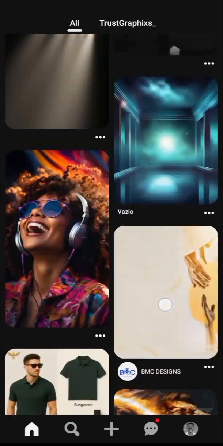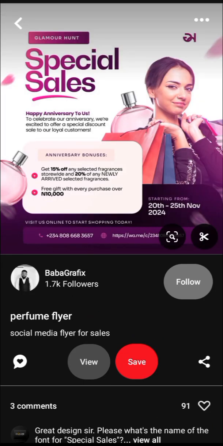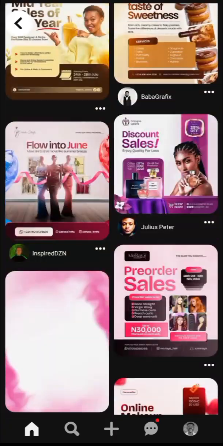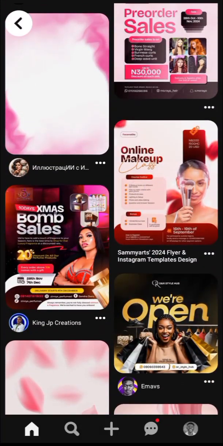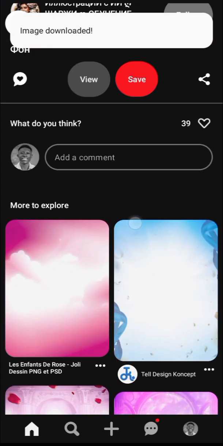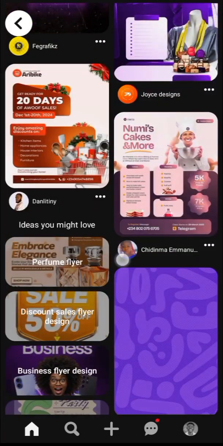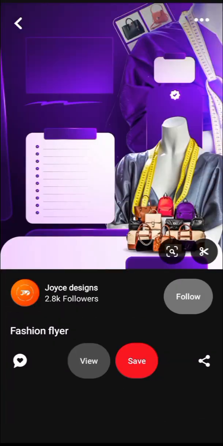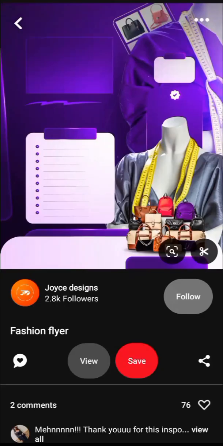The thing there is just to know the kind of keyword to input to get the exact thing you want. Now these are business flyers. You can see it. These are business flyers. These are backgrounds. We work with this background. It's very nice. Check this out. This is also nice.